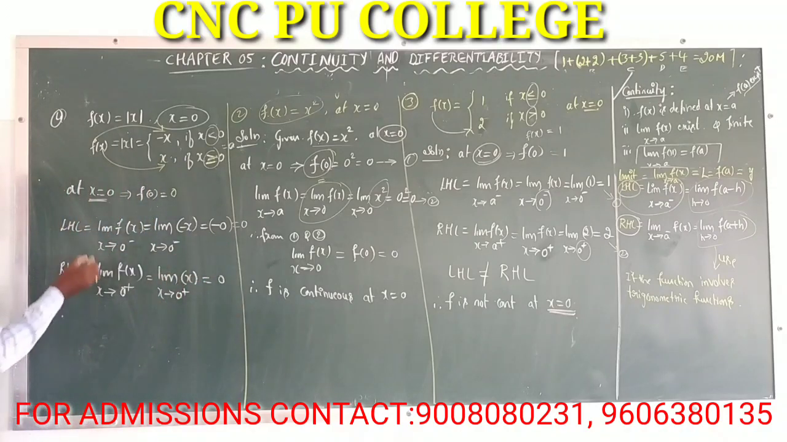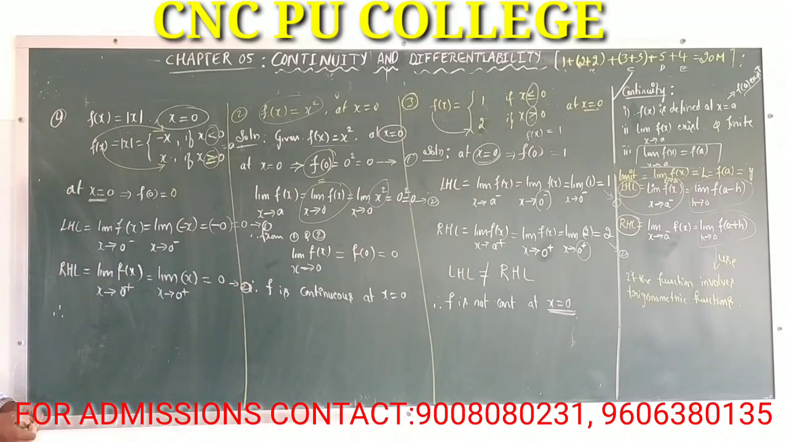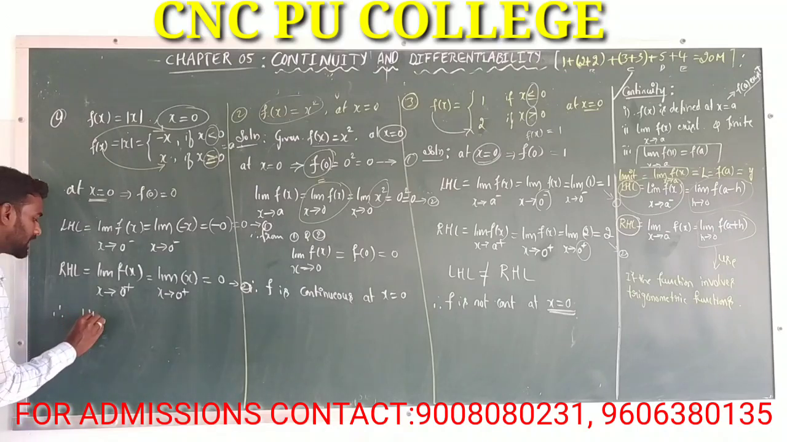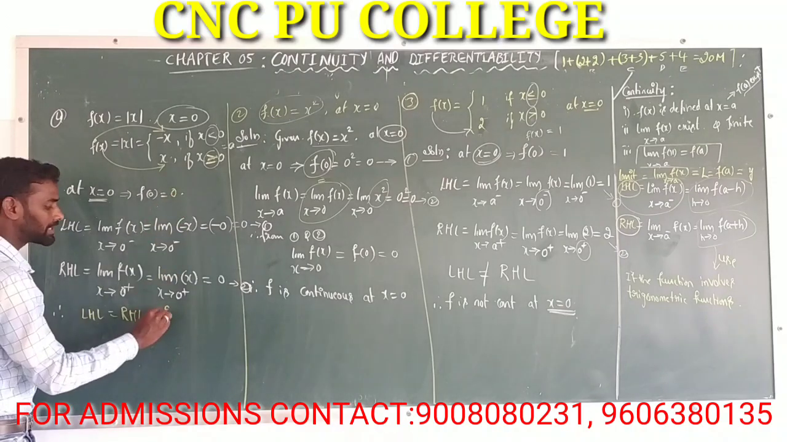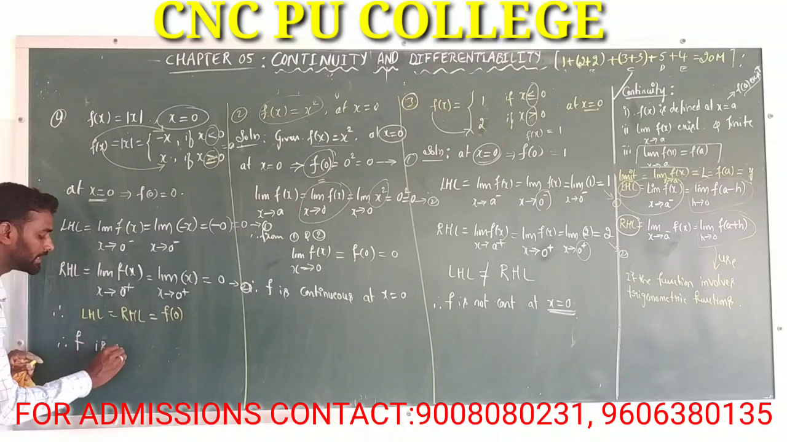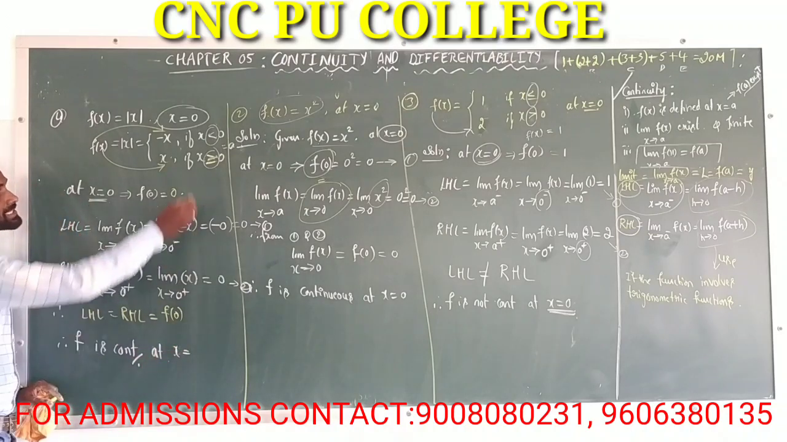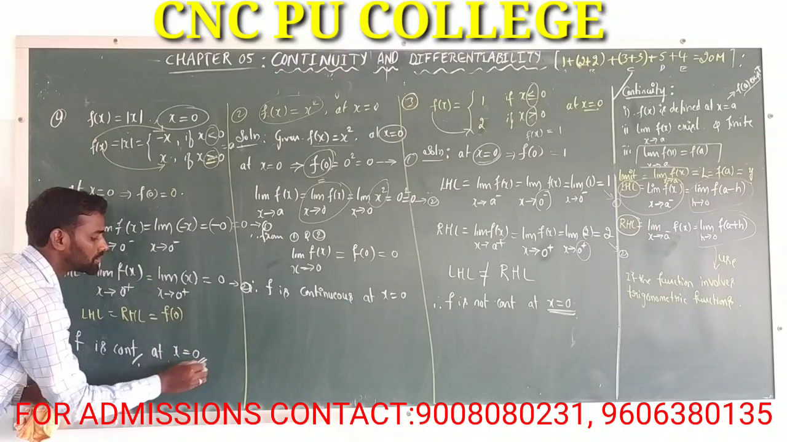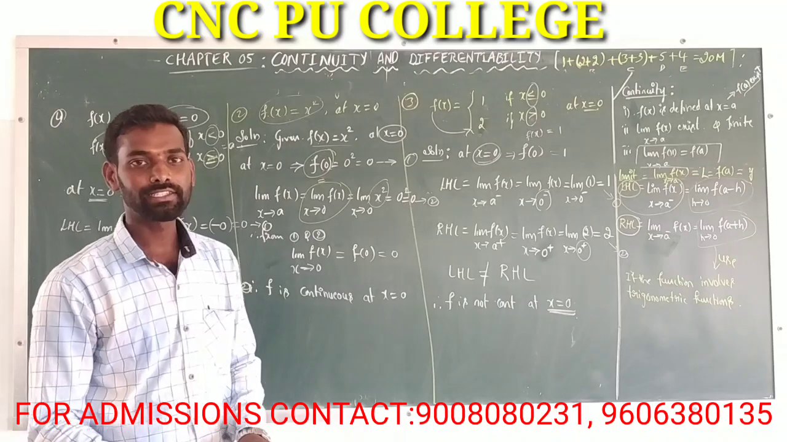Right, now observe here, this is equation number 1, this is equation number 2. Equations 1 and 2 are equal. That means LHL is equal to RHL, and that is equal to f of 0. Therefore we conclude that f is continuous at x is equal to 0. Okay, right. In our next class we will discuss some more problems on